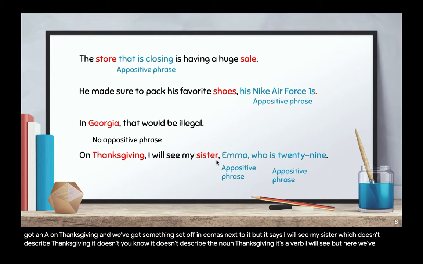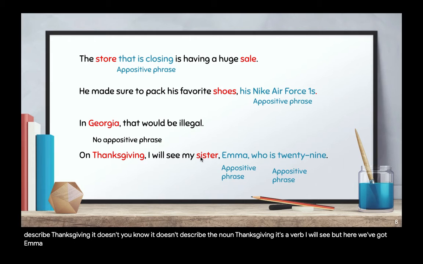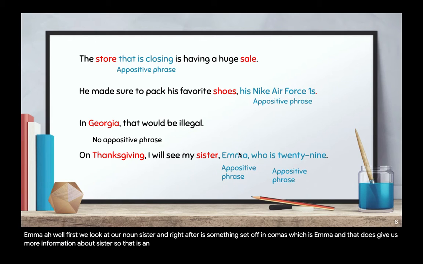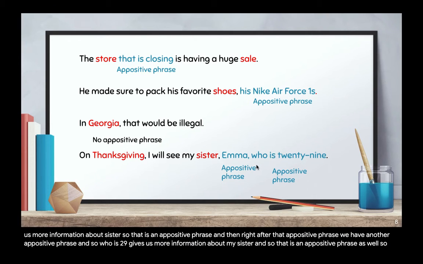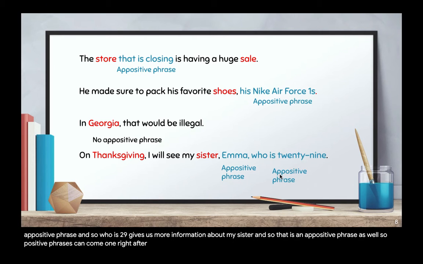But here we've got Emma. Well, first we look at our noun, sister, and right after is something set off in commas, which is Emma. And that does give us more information about sister, so that is an appositive phrase. And then right after that appositive phrase, we have another appositive phrase. And so who is 29 gives us more information about my sister. And so that is an appositive phrase as well. So appositive phrases can come one right after the other.